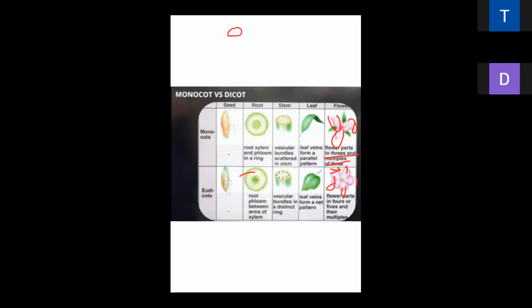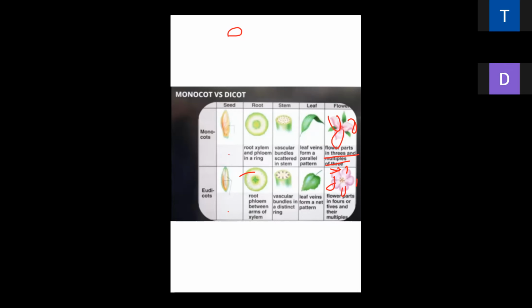Here, in monocot stems, vascular bundles are scattered in the stem. Here, in dicots, vascular bundles form a ring-like structure, which is a helpful characteristic feature for grafting. Leaf veins form a parallel pattern, a parallel arrangement on the upper and lower sides. That's why it is known as isobilateral.